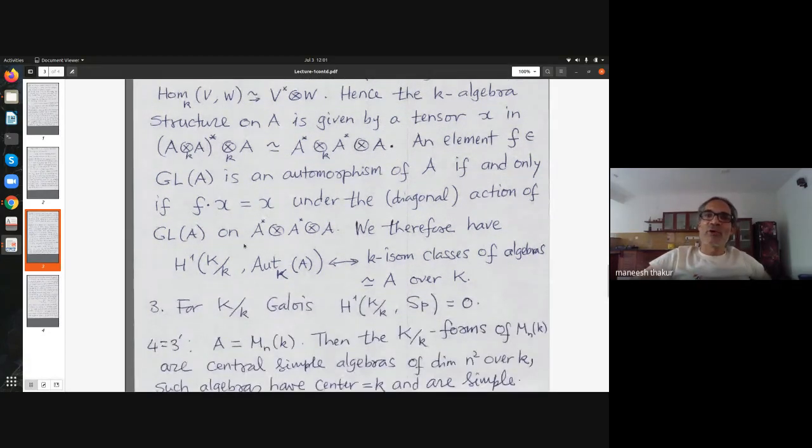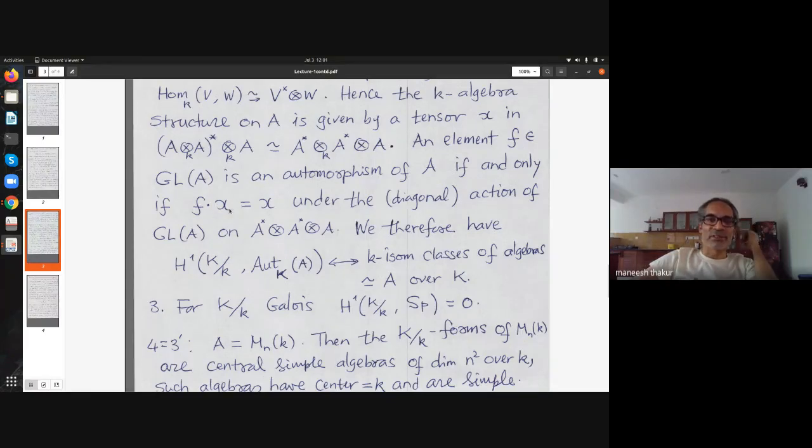And what is an automorphism of A? So you say F in GL(A) is an automorphism if it preserves the product. Remember, I have not said anything about identity. If there is an identity, you want it to be fixed also. But in this case, we say F is an automorphism if it preserves the product. That means it will fix the tensor corresponding to the product here.